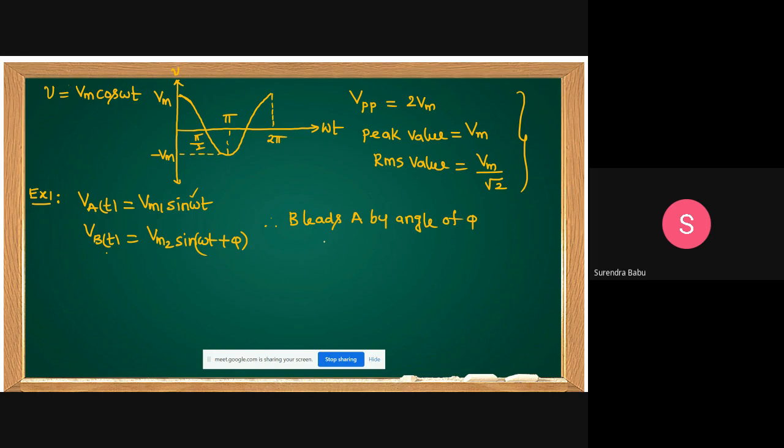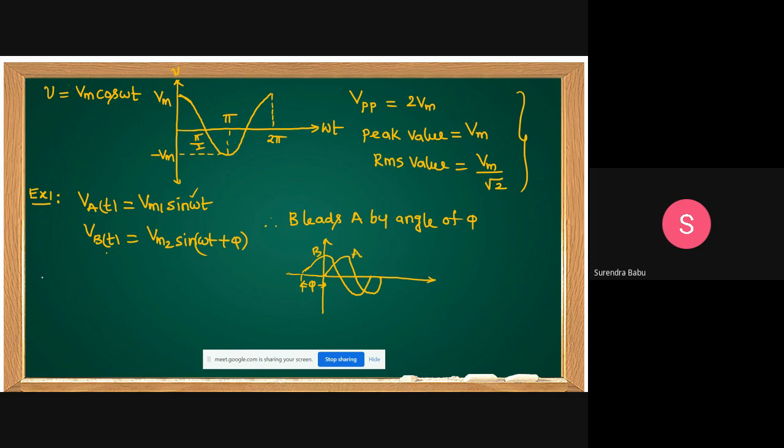How can you represent these waveforms? A you take as the reference. B leads A by an angle of pi. This is the B waveform and this is the A waveform.